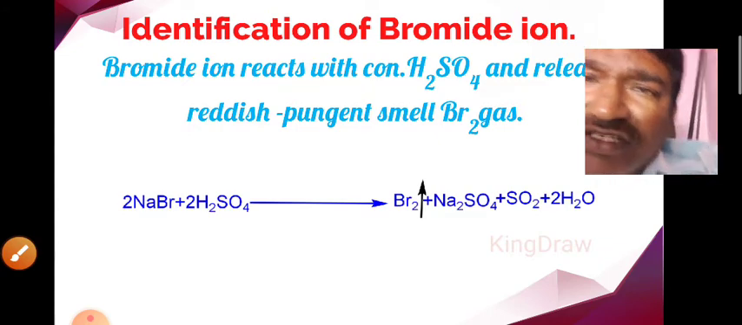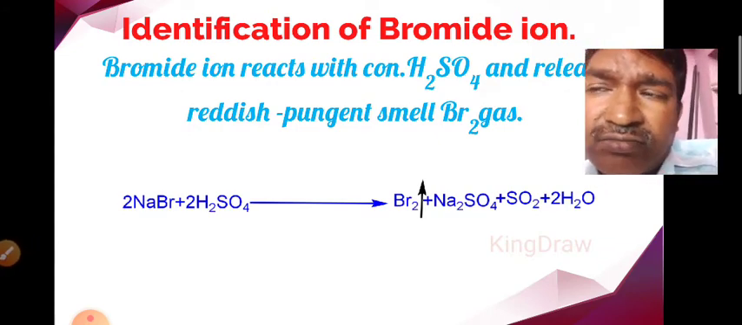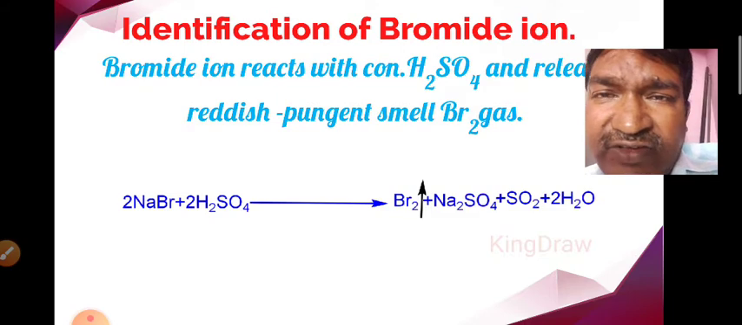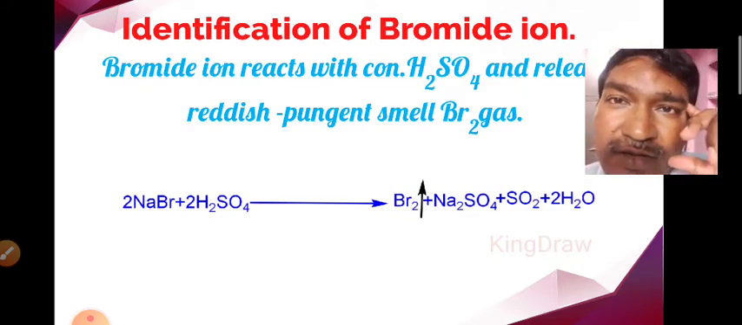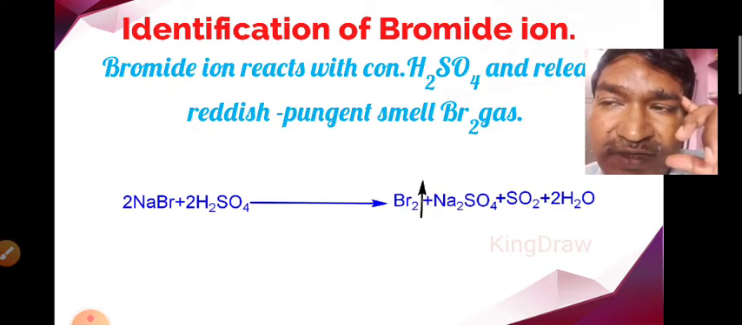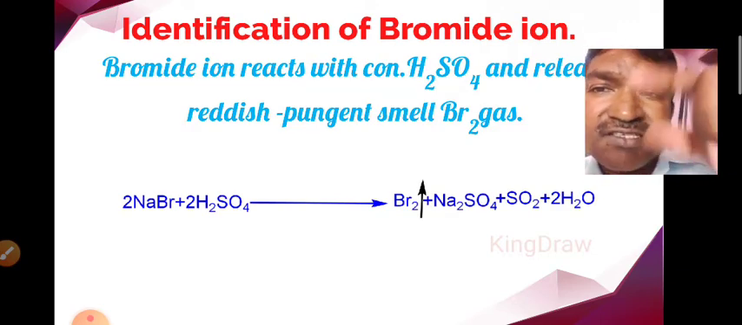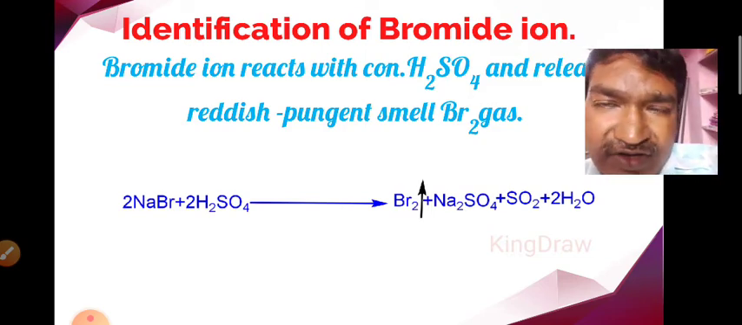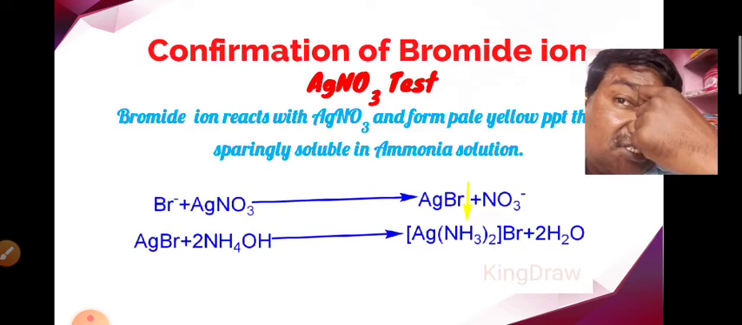So the identification of the bromide ions is very much similar to the identification of the chloride ion. If a reddish brown color gas is released when concentrated H2SO4 is added to the salt mixture, then we have to suspect the presence of the bromide ion, and that reddish brown color pungent smell gas is nothing but bromine. We get bromine whenever bromide ion is present in the salt mixture. Then we have to go for the confirmation tests.